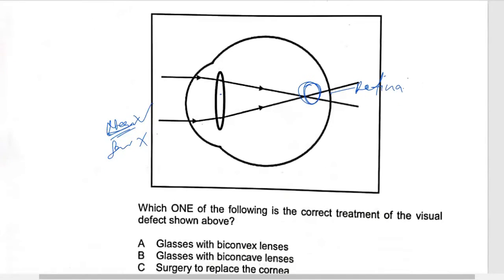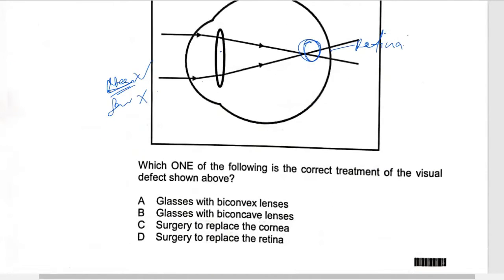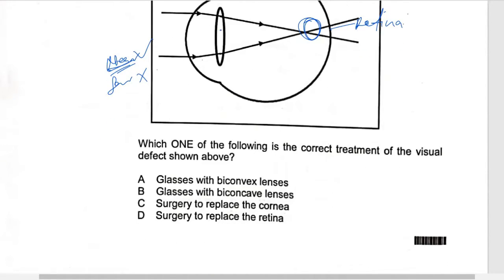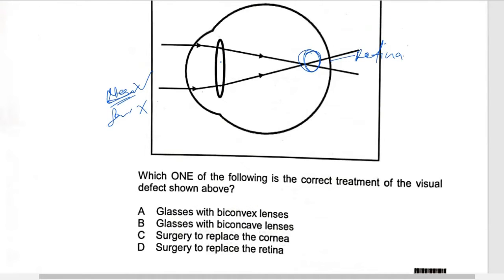So if you look at it, they're saying that the glasses with the biconvex lenses, glasses with biconcave lenses, surgery to replace the cornea, and then surgery. What caused this? What caused this is not the cornea. What caused this is this lens. It cannot change from a more convex to a less convex.